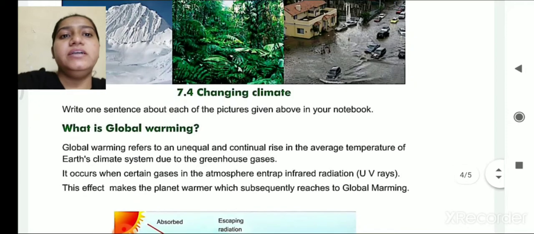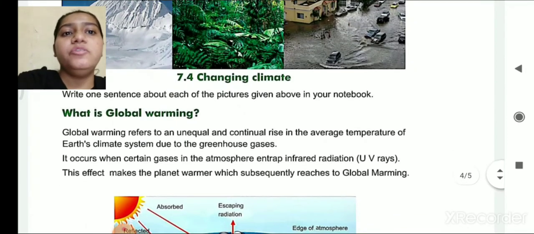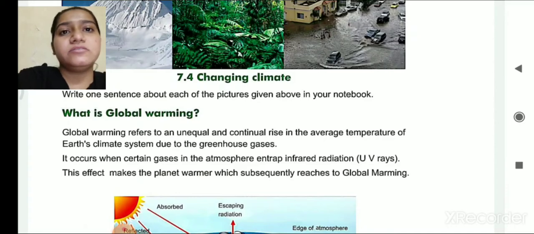Let's start with the very next topic, that is global warming. You must have heard this word in the last 2-3 years since you started studying.